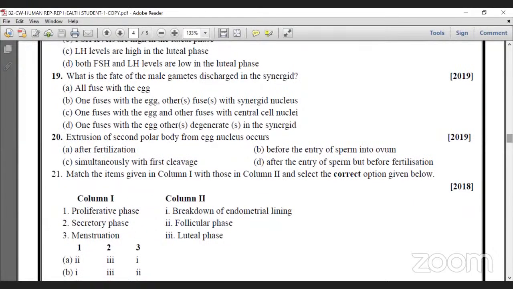What is the fate of the male gamete discharged in the synergids? Actually, this question is not related to human reproduction, because synergids are part of sexual reproduction in flowering plants. I don't know why this question is here, but just remember, the 19th question is a part of sexual reproduction in flowering plants because synergids are part of the embryo sac.